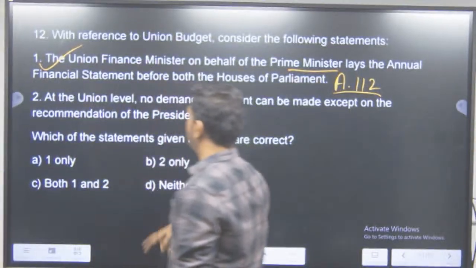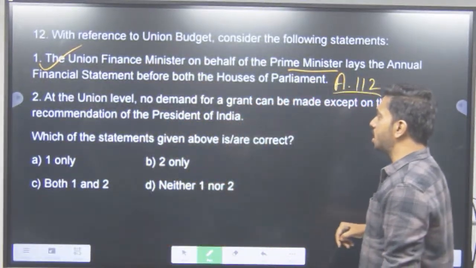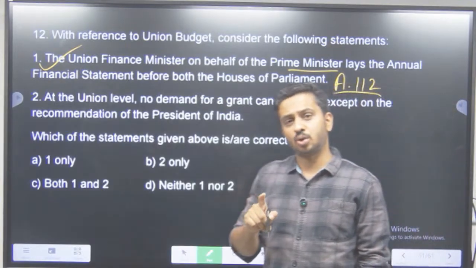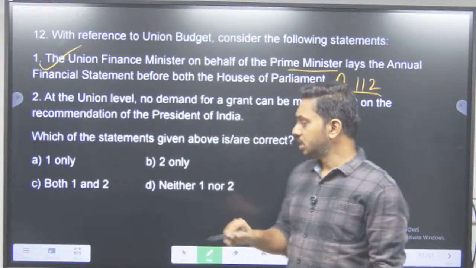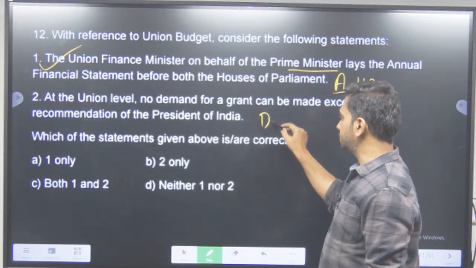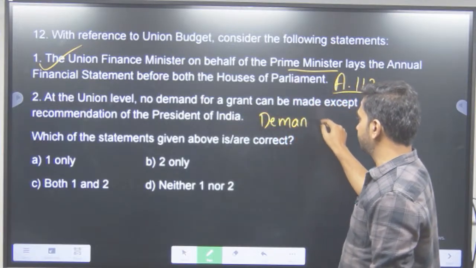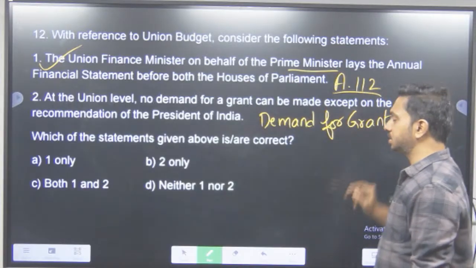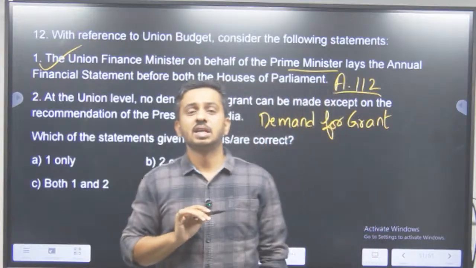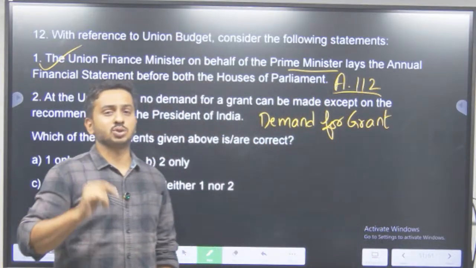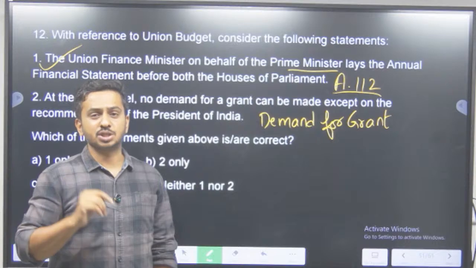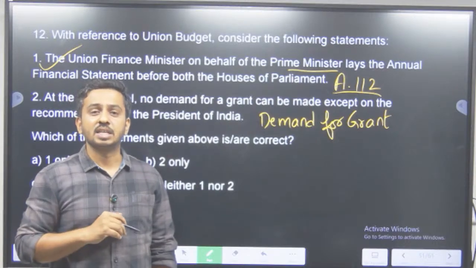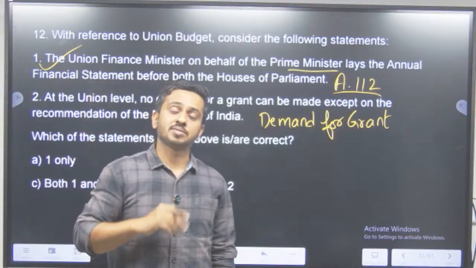Yes. At the union level, no demand for grant can be made except on the recommendation of the President of India. So what is a demand? Demand is basically demand for money. The demand for grant which is coming from the ministry. Ministry को पैसा चाहिए. अगर ministry को पैसा चाहिए, किसको पूछते? Finance ministry को पूछते. कैसे पूछते? There is a formal procedure, right? That is what is called demand for grant.